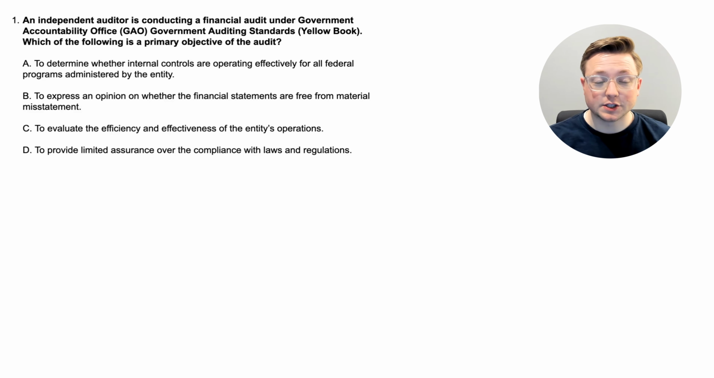All right, here we are at question 1. Let's just dive straight in. An independent auditor is conducting a financial audit under Government Accountability Office, or GAO, Government Auditing Standards, or the Yellow Book. So basically, this is about the Yellow Book. Which of the following is a primary objective of the audit? So they're doing a financial audit. What's one of the primary objectives of a financial audit under the GAO auditing standards?